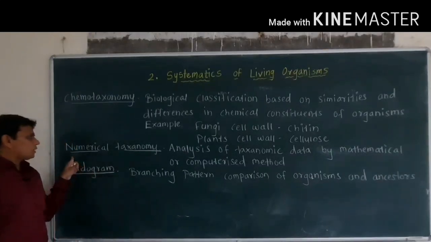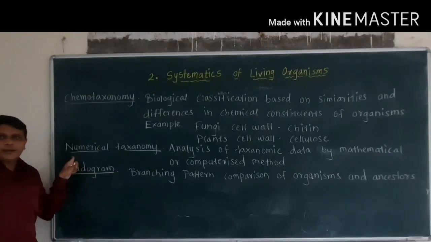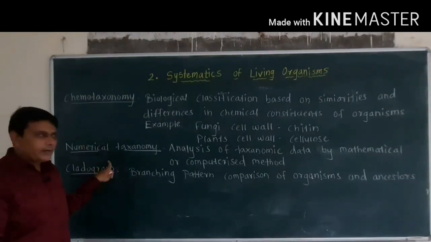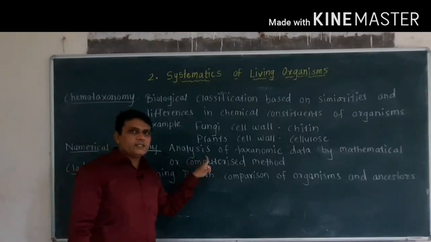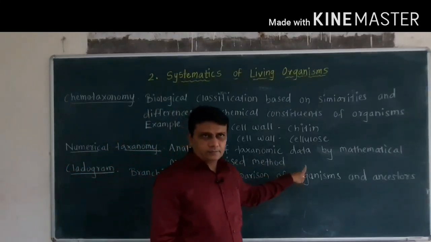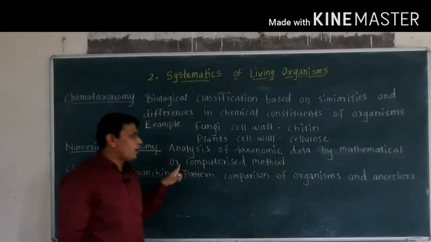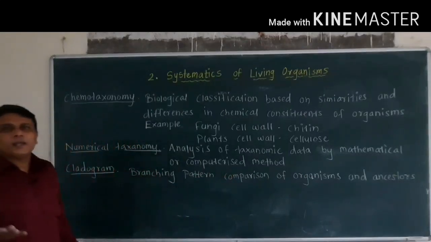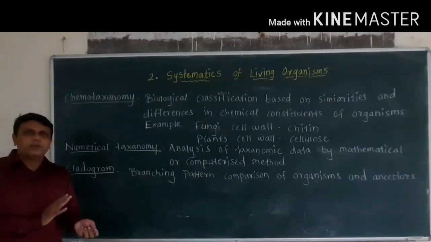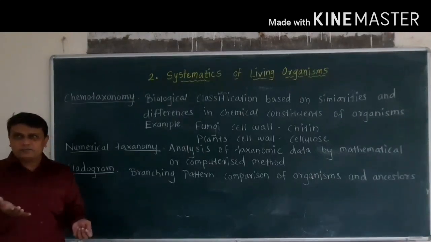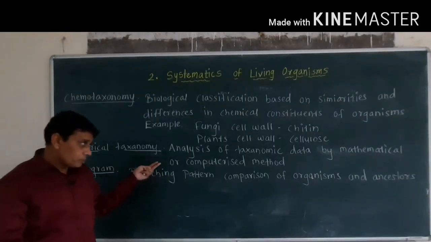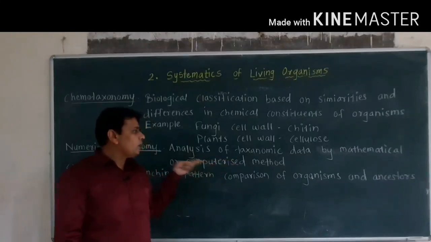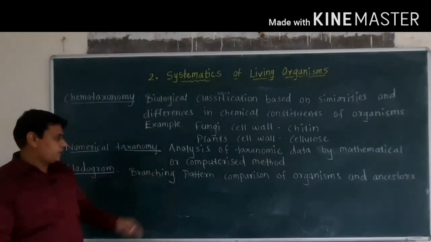Then the next topic is numerical taxonomy. In numerical taxonomy, there is analysis of taxonomic data by mathematical or computerized method. It means the number of similar characters, then the number of dissimilar characters are considered by using mathematical method or computerized method.